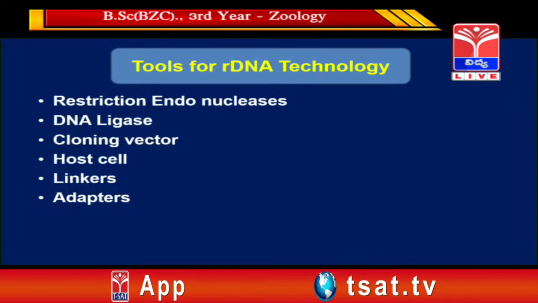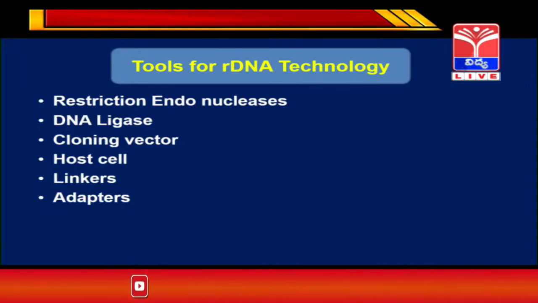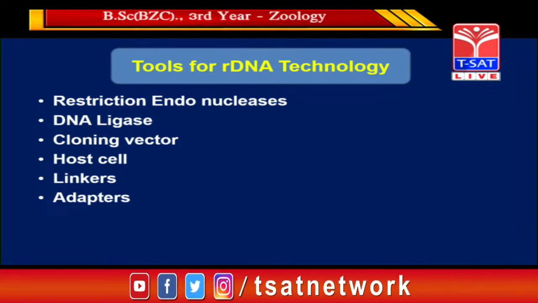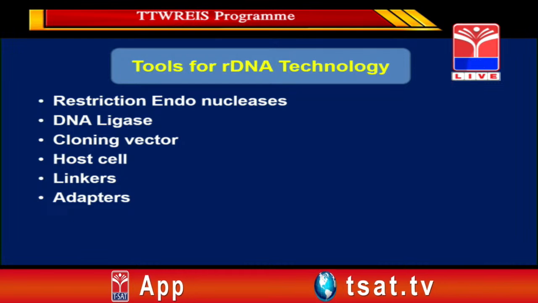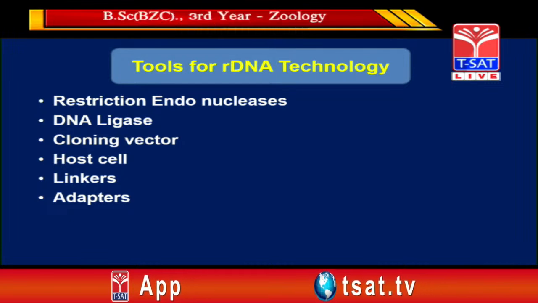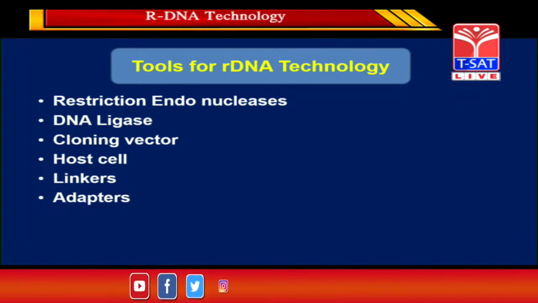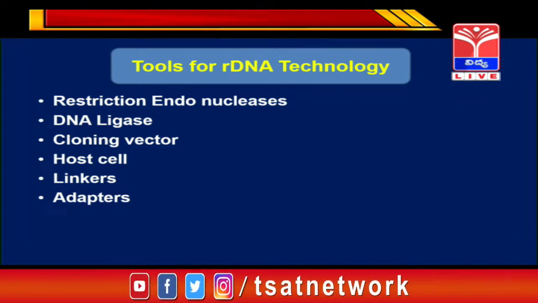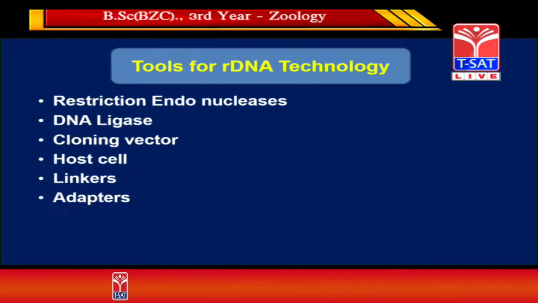So what are the tools involved in this rDNA technology? Coming to the tools, they are mainly enzymes, the host cell and the vector, and some other tools are linkers and adapters. Coming to the enzymes, they are classified mainly into 2 types: exonucleases and endonucleases. Exonucleases are the enzymes which cut the DNA molecule at the outer nucleotides. Endonucleases are the enzymes which cut the DNA molecule in the outer nucleotides.